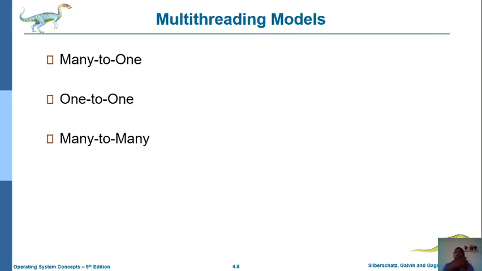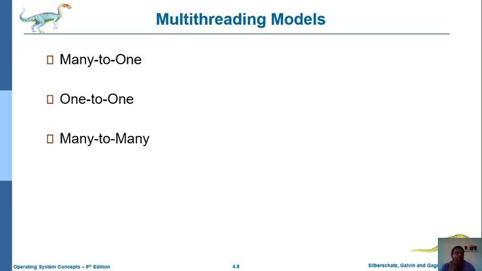These are some basic terminologies regarding threads: what a thread is, and why we prefer multi-threaded or multi-core modeling. Now we discuss multi-threading models. While executing any process using multiple threads, there are several models of threads used. Basically there are three: many to one, one to one, and many to many.